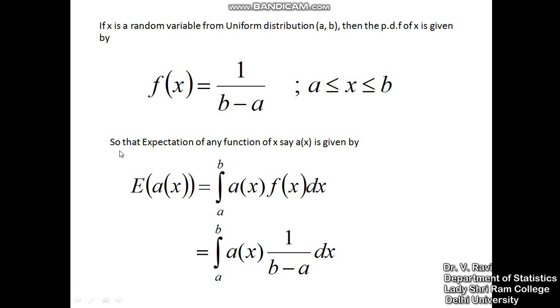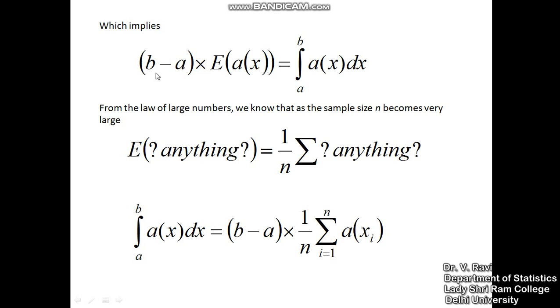So, the statistical formula of finding out the expectation. If I wish to find out the expectation of any function of x, say A(x), then the expectation of A(x) is given by this formula. Replacing f(x), I have 1 upon b minus a. Since b minus a is independent of x, it can be brought outside the integral. In fact, it can be taken to the other side, so that I get b minus a times the expectation of this, which is equal to the required integral. So if I wish to have a solution to this, the solution is offered by the thing on the left hand side. a and b are known to us. So what we would like to now know is the expectation of A(x).